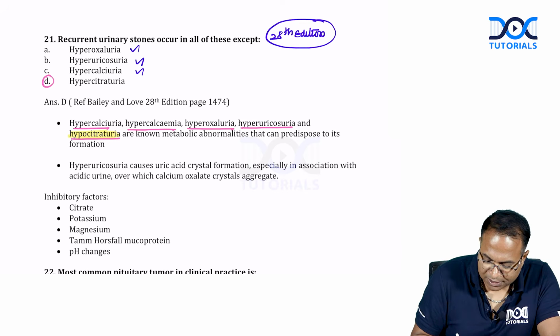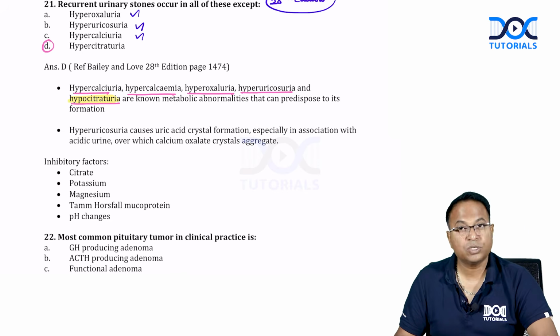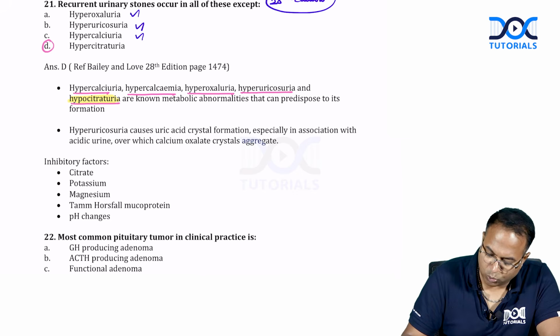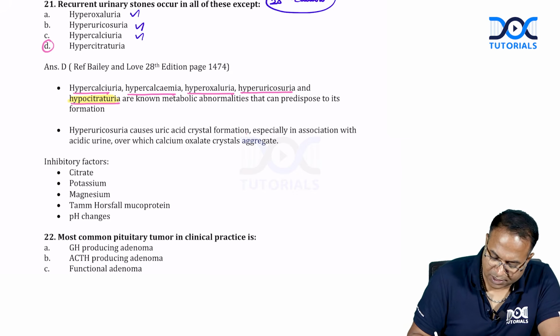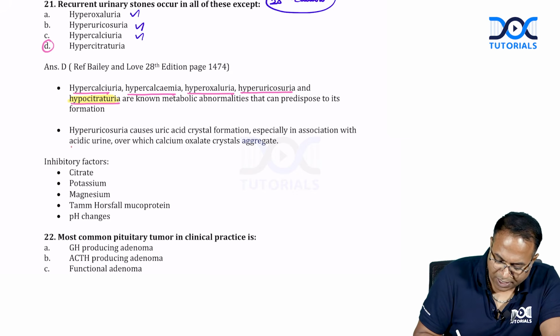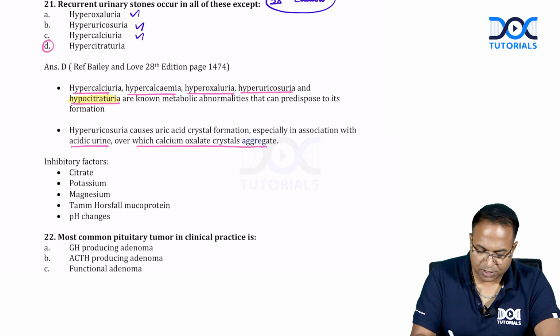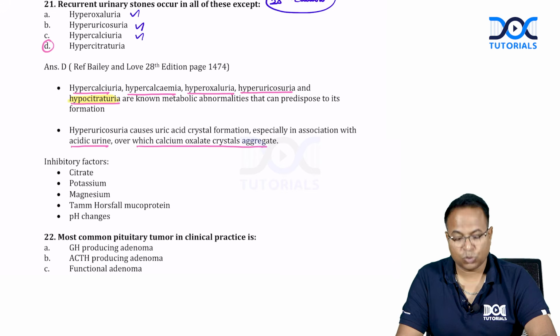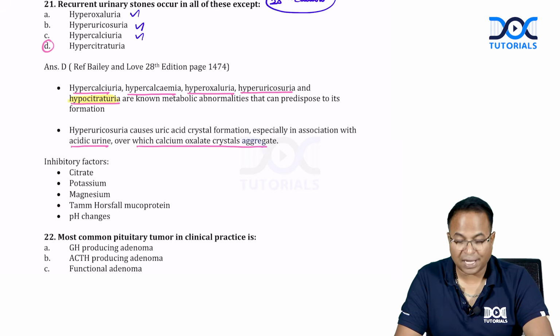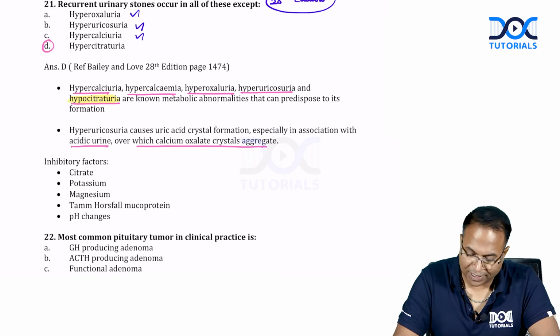Citrate is less means it can predispose to stone formation. Hyperuricosuria causes uric acid crystals, especially in acidic urine, over which calcium oxalate crystals aggregate. So, calcium, oxalate, uric acid, all these are risk factors.